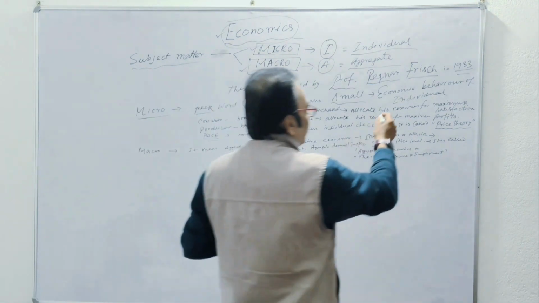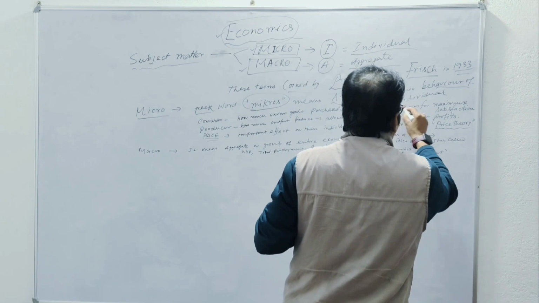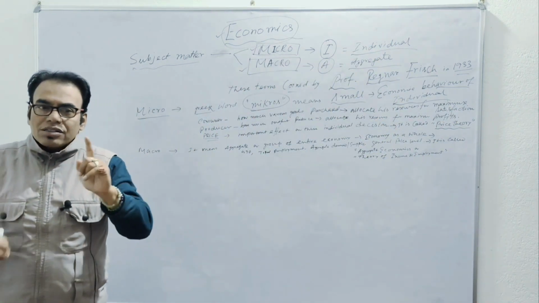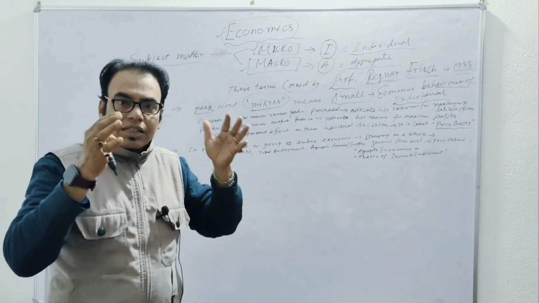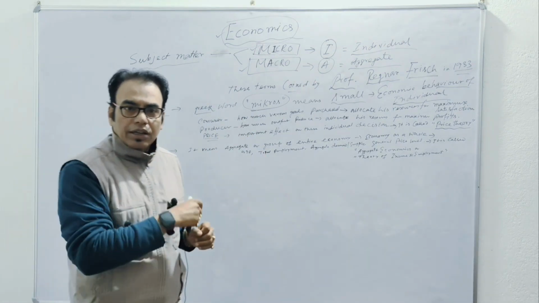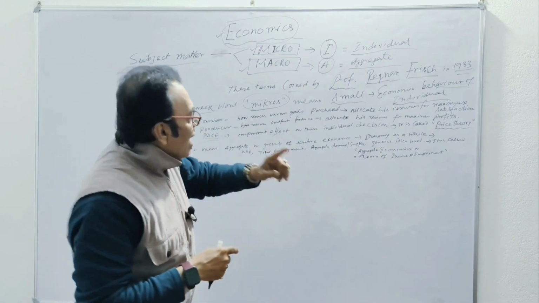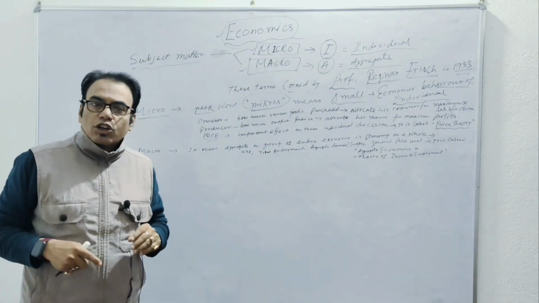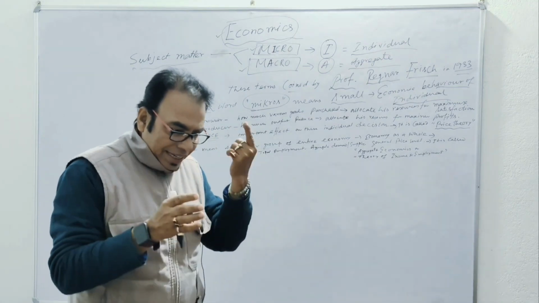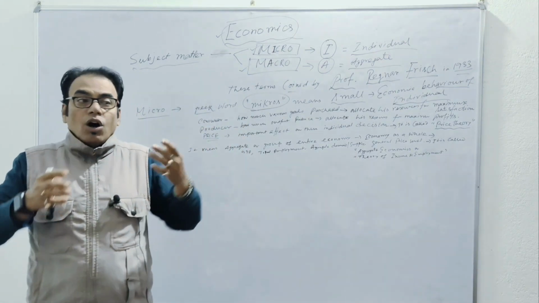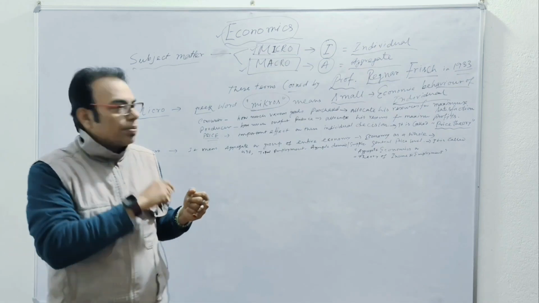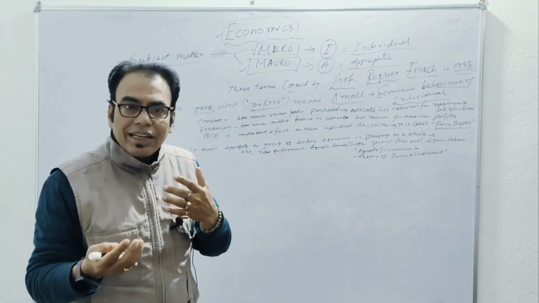The economic behavior of the individual, each person, everyone's behavior, consumer behavior, each and every consumer's behavior, comes under micro. Clear? Got it?